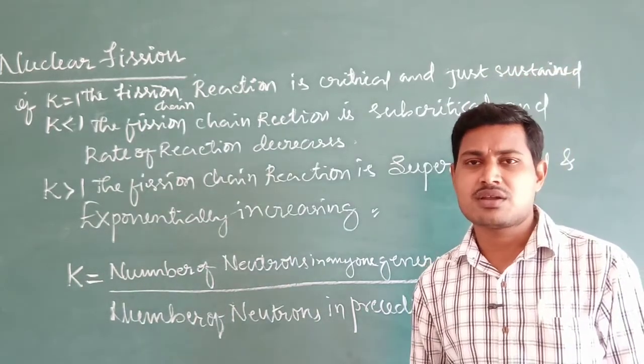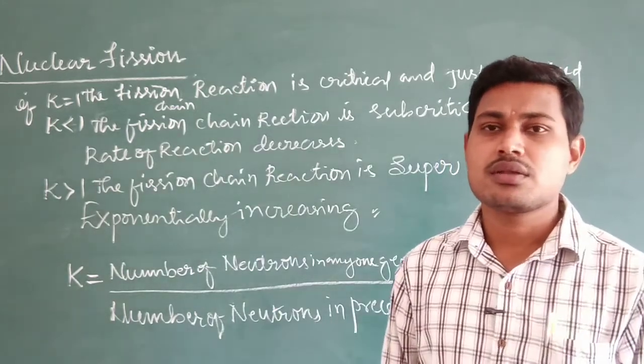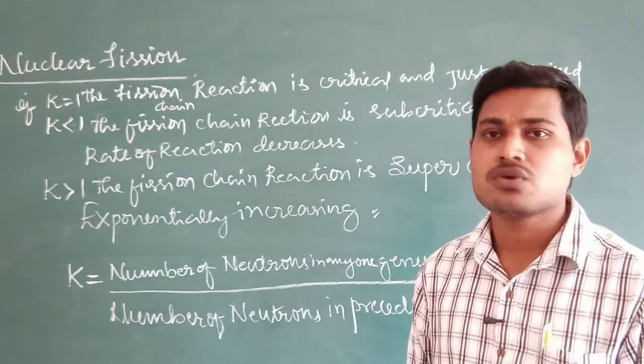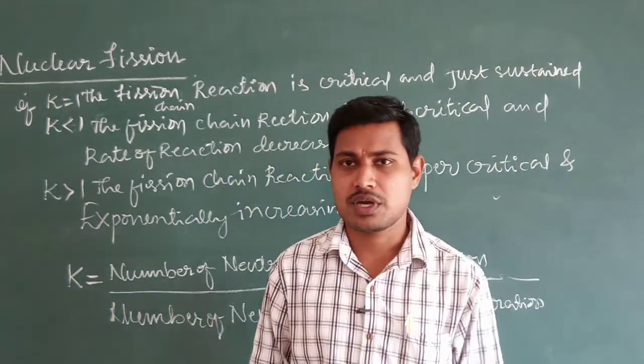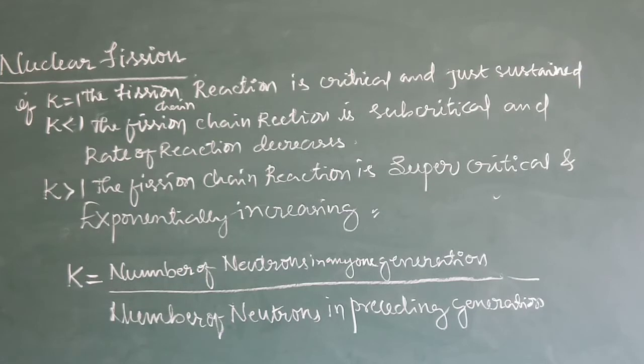Generally uranium 92-236 is undergoing nuclear fission. There are some artificial fissionable materials also. Uranium 92-235 is a naturally fissionable material, and the artificial one is 92U233.